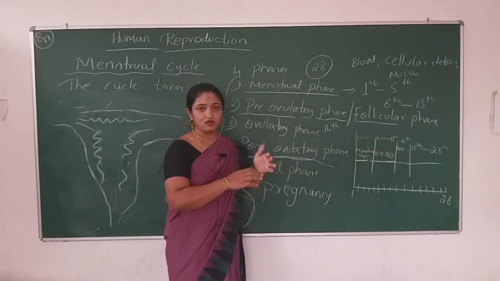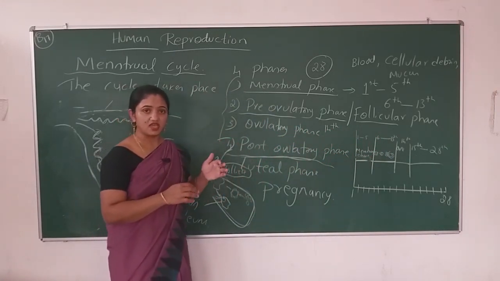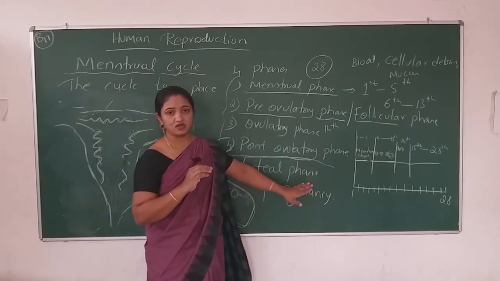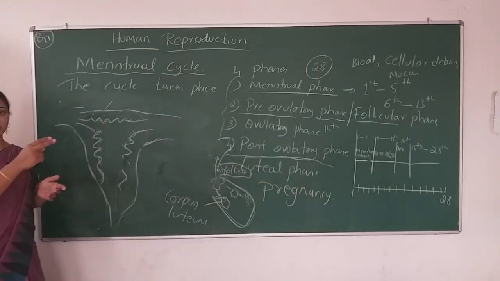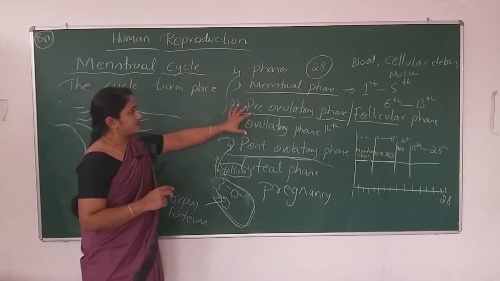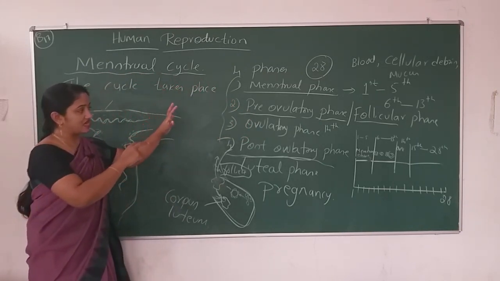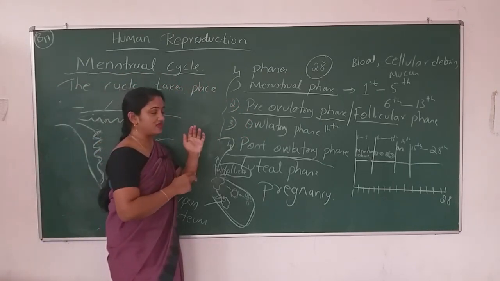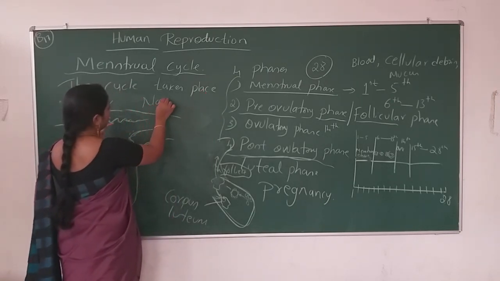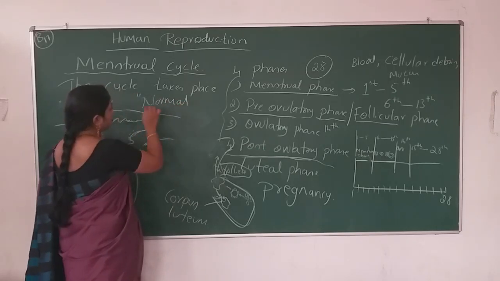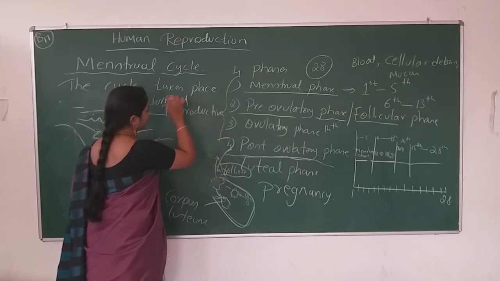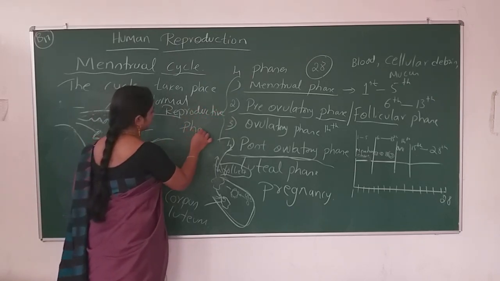But in a normal female body, if she is missing the menstrual cycle, it means she is pregnant, or the fertilization has begun in her reproductive tract, we can say. So if all these phases are moving on inside the female reproductive tract, she is in a normal reproductive phase.